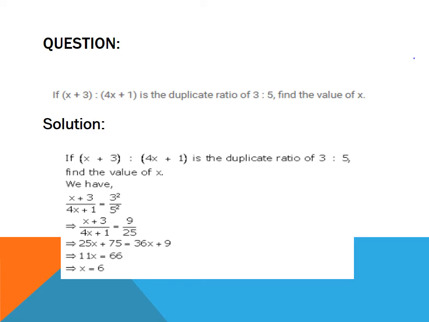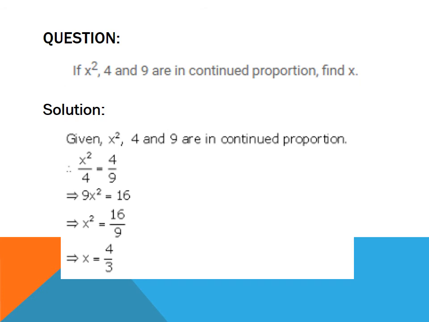Now on cross multiplying it, 25 will be multiplied with (x plus 3) and 9 will be multiplied with (4x plus 1). So on simplifying it, the value of x is coming 6. Hence, the value of x will be 6.